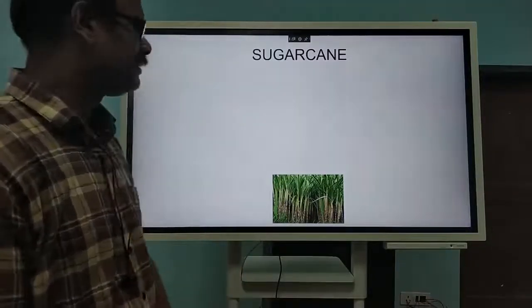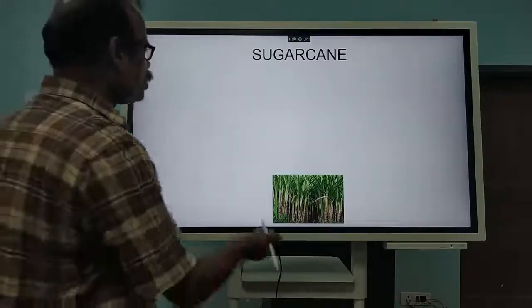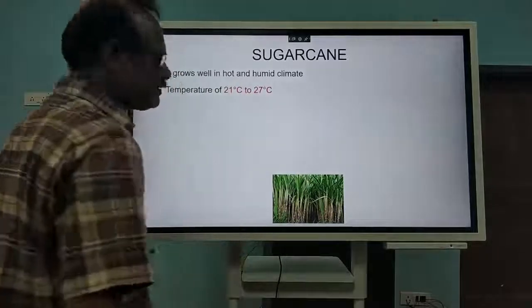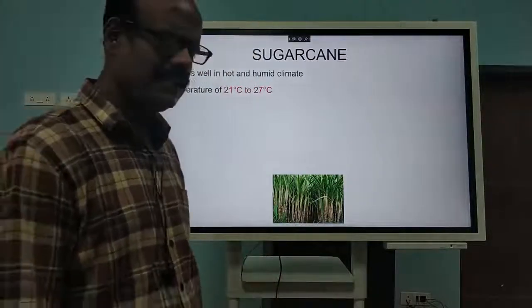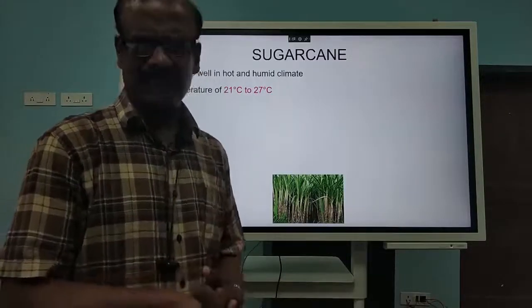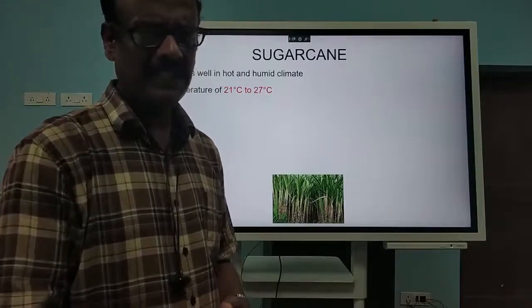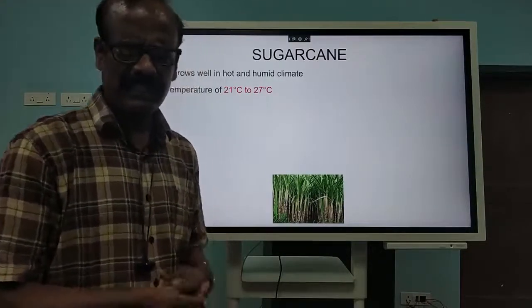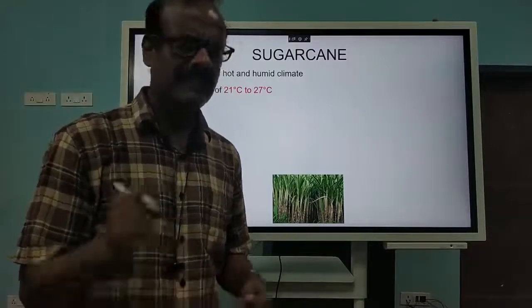It is a crop which is grown almost all over the country, North India, South India equally. You know which state is the leading producer of sugar cane in India? Uttar Pradesh is the leading producer in North India, and Tamil Nadu is the leading producer in South India.